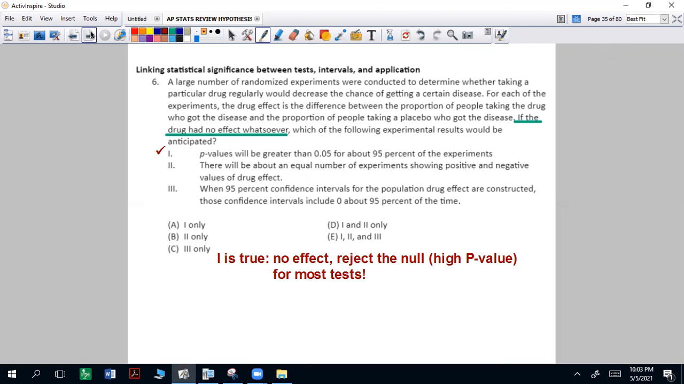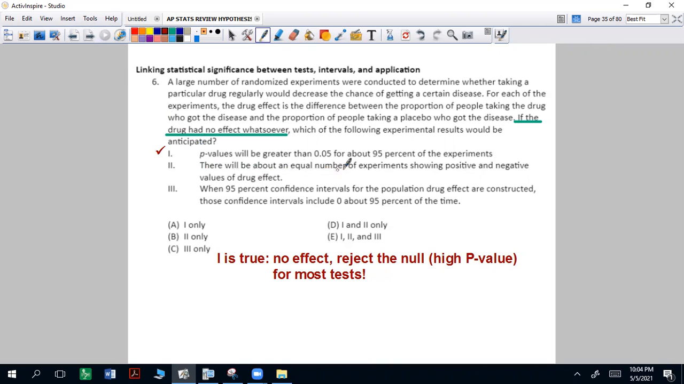Is it going to happen every time? No. If you did many, many, many experiments, you might get a p-value that's smaller than 0.05. But the way that works is the alpha level: the p-values are going to be greater than that alpha level, whatever that percent is, the complement of the alpha level. So that will be true. Let's look at the next one.